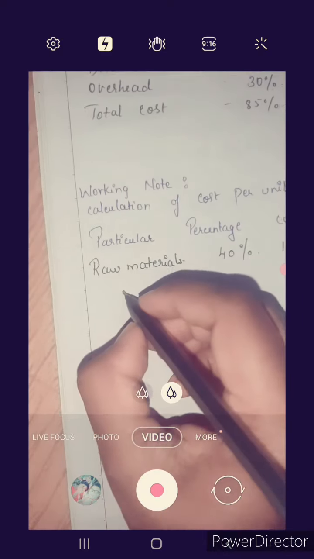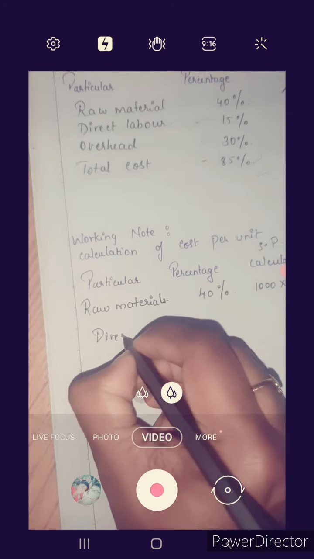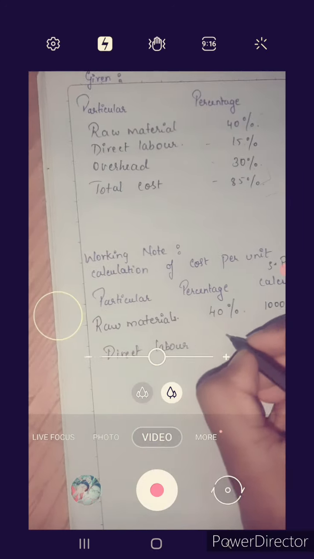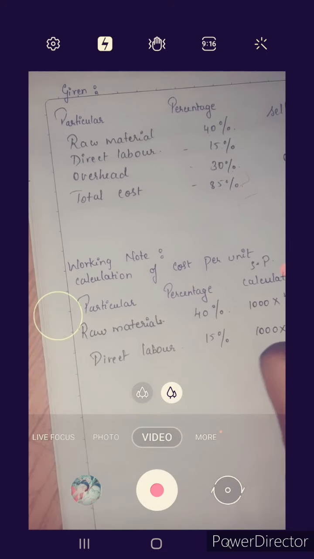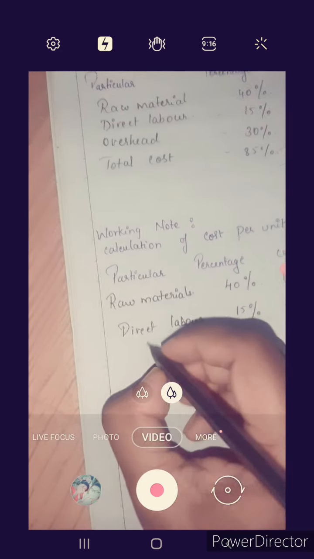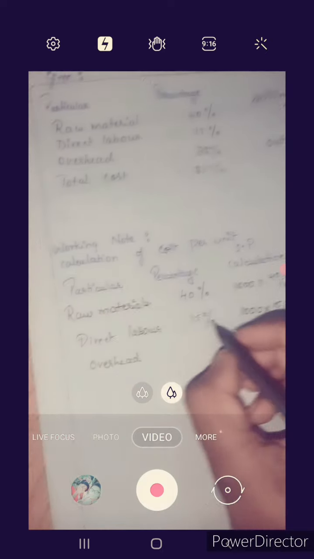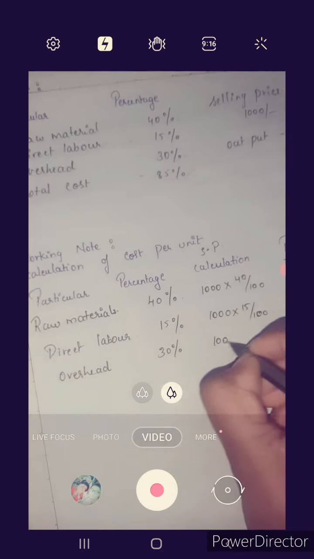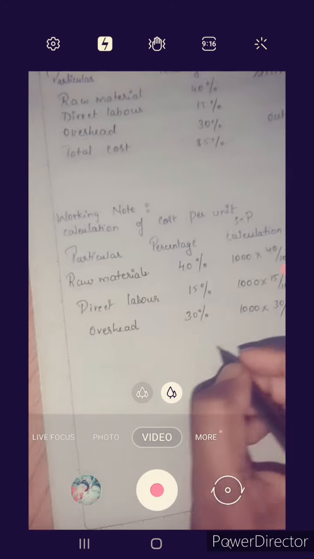Next, direct labor is 15%, so 1000 into 15%. Next, overheads are 30%, so 1000 into 30 divided by 100.